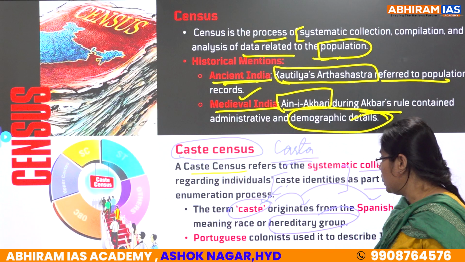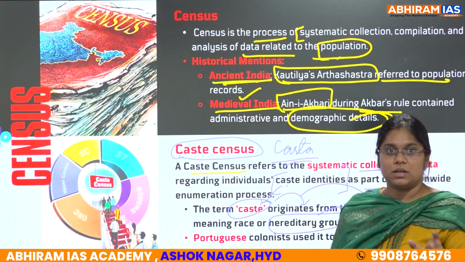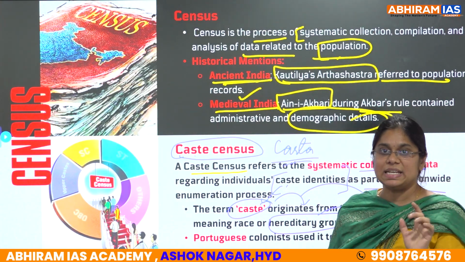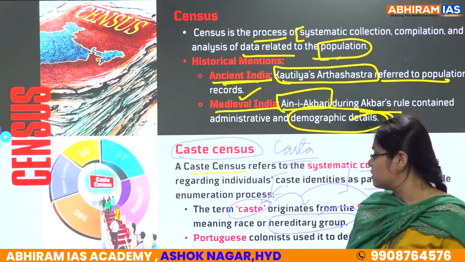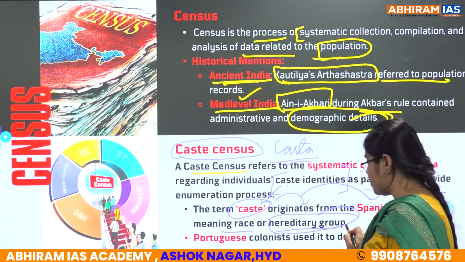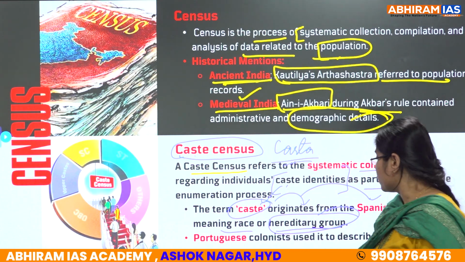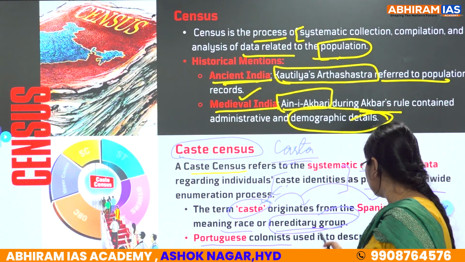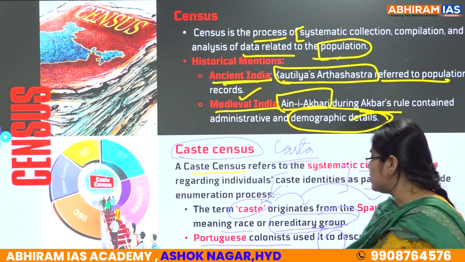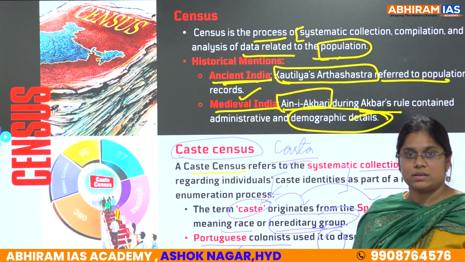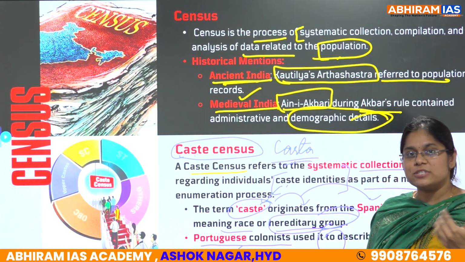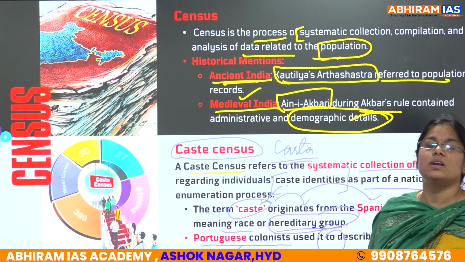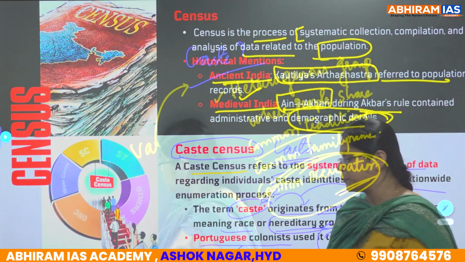So the term caste originated from the Spanish word casta, where casta means race or hereditary group. And further, the Portuguese colonialists used it to describe India's jati system. Before that, the jati varna system was already there, right? So after the Portuguese came, it evolved into the caste system. Clear? Now next.